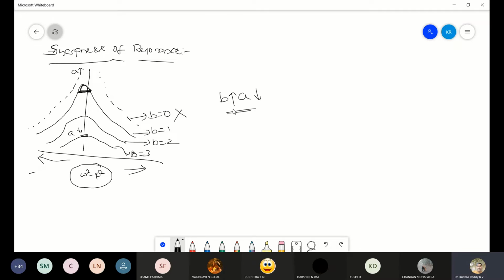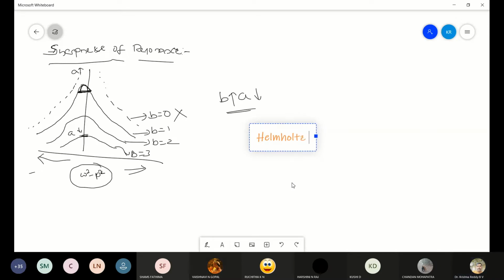So here there is a device which is called a Helmholtz resonator. The purpose of this Helmholtz resonator, one minute, I will talk about it.